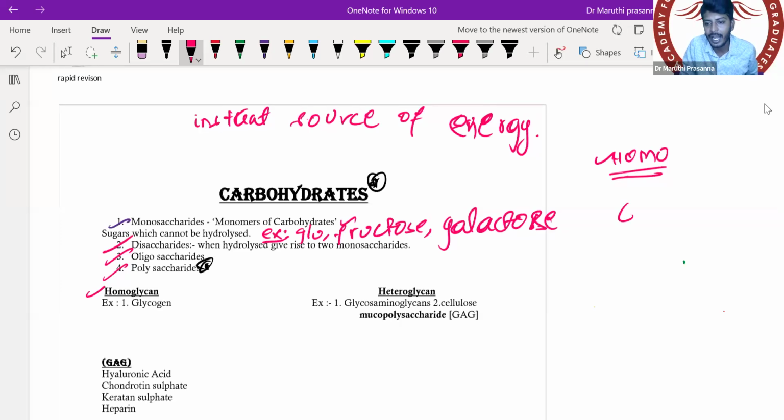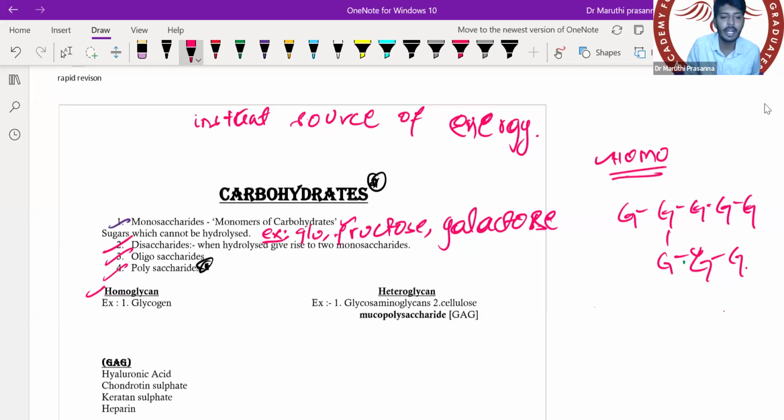What do I mean by this? For example, if you look into the glycogen, it is made out of only one substance, that is lots and lots of glucose. So it is made out of a similar sugar, then I will call it a homoglycan. The classic example which is present in the body is your glycogen.